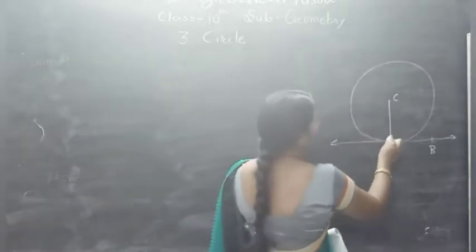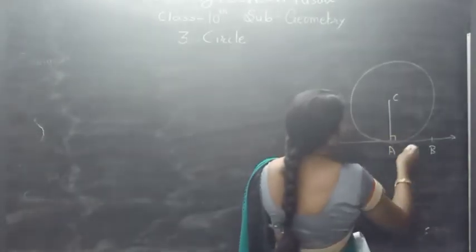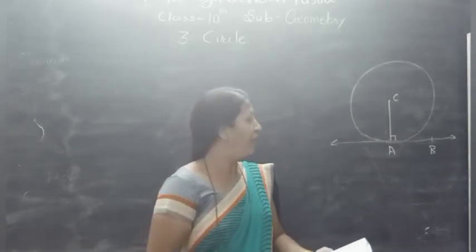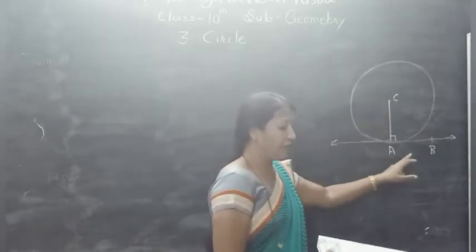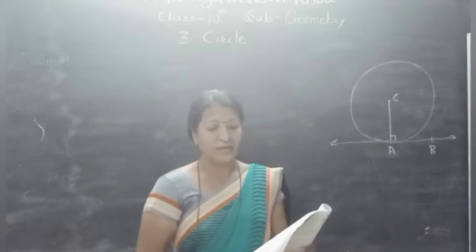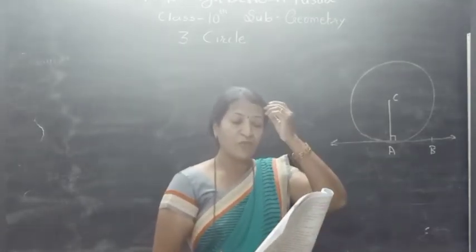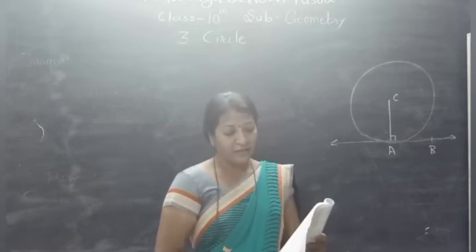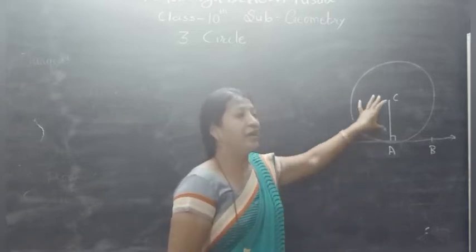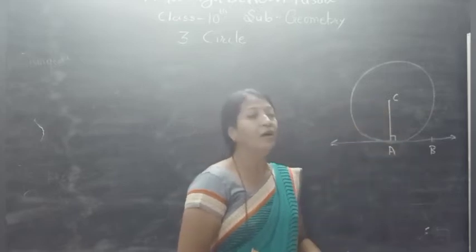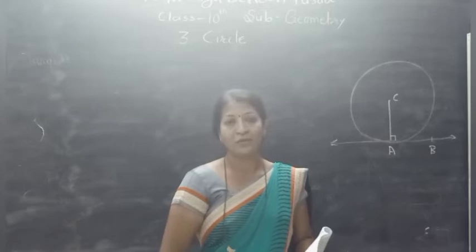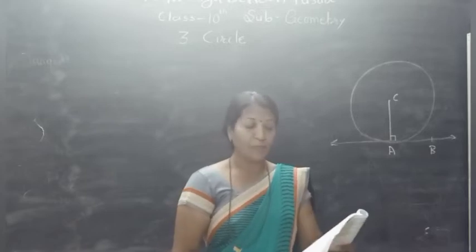We already drew CA perpendicular to line L, because the radius is perpendicular to the tangent at the point of contact. Therefore, angle CAB is equal to 90 degrees. So first of all, write the answer that angle CAB is equal to 90 degrees. And what is the reason? The radius is perpendicular to the tangent at the point of contact. This is the answer of the first sub question.